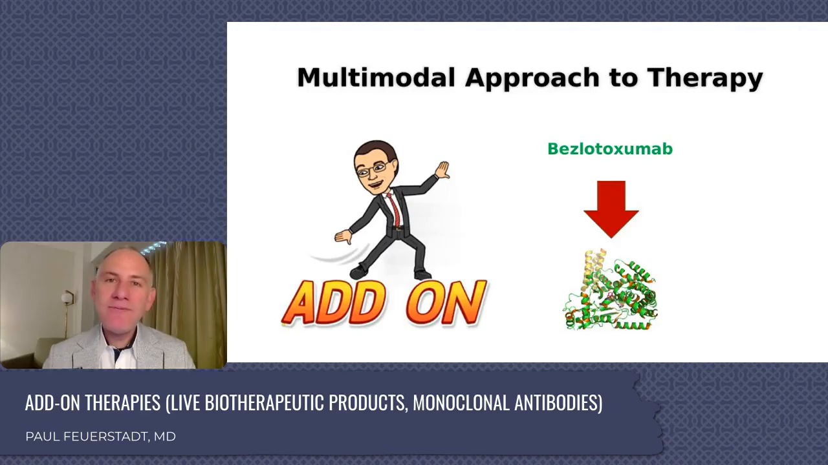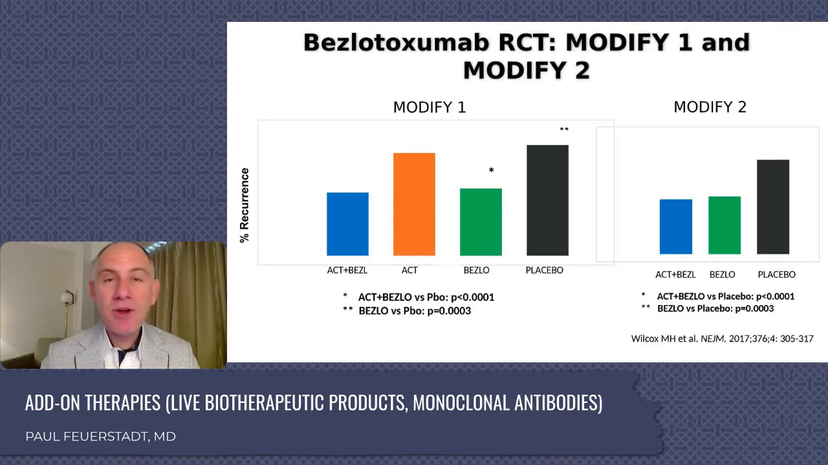Bezlotoxumab is a fully humanized monoclonal antibody that binds toxin B in a specific way. It is given, or was given, during standard of care antimicrobial treatment. The data for bezlotoxumab came from two parallel studies with the lead author Mark Wilcox, published in 2017 in the New England Journal of Medicine, the MODIFY 1 and MODIFY 2 trials. Prospective, double-blinded, randomized, placebo-controlled trials of patients with C. difficile and recurrent C. difficile.